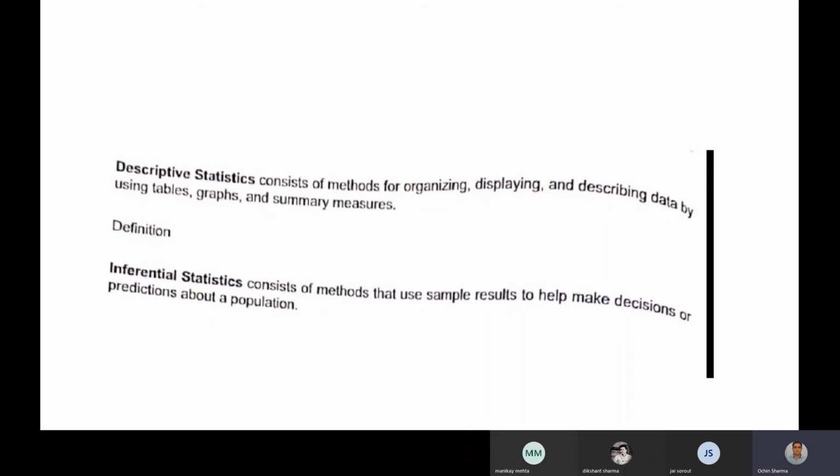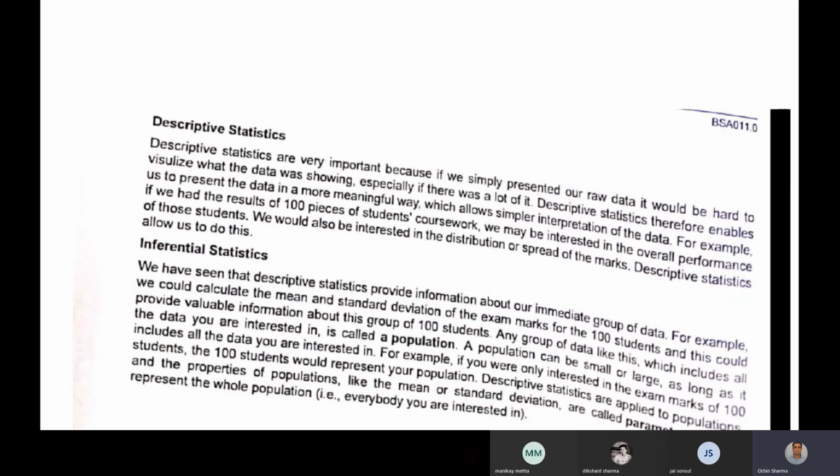This is elaborated here. Descriptive statistics are very important because if we simply presented our raw data, it would be hard to visualize what the data was showing, especially if there was a lot of it. Descriptive statistics therefore enable us to present the already existing data in a more meaningful way, which allows simpler interpretation of the data.